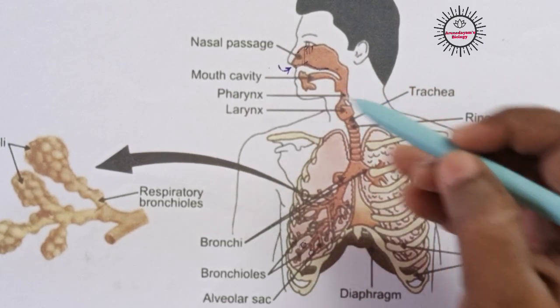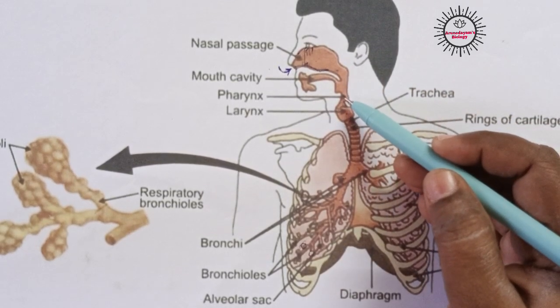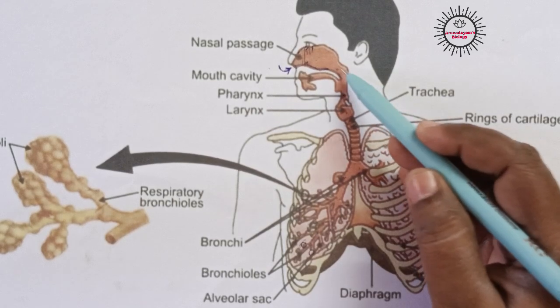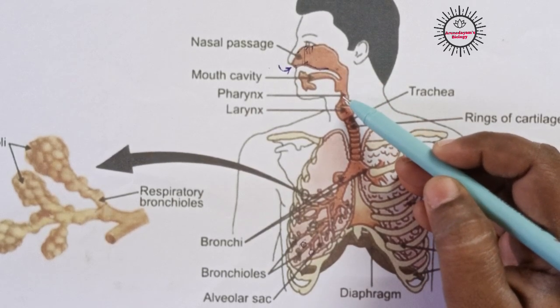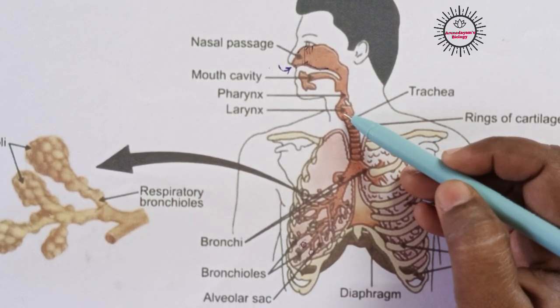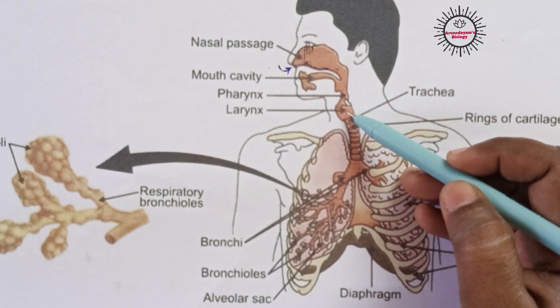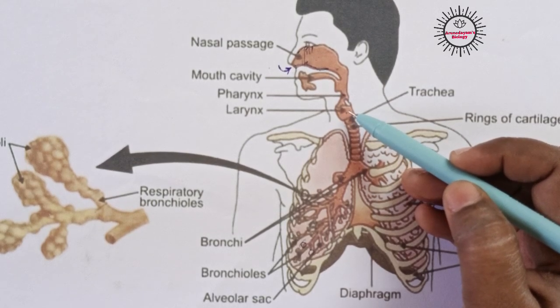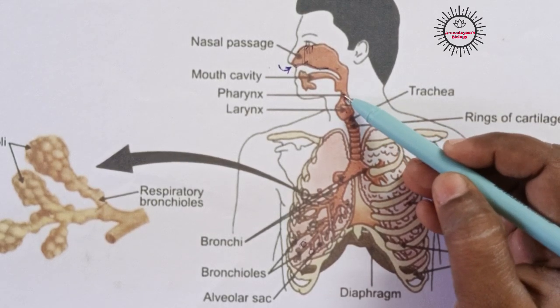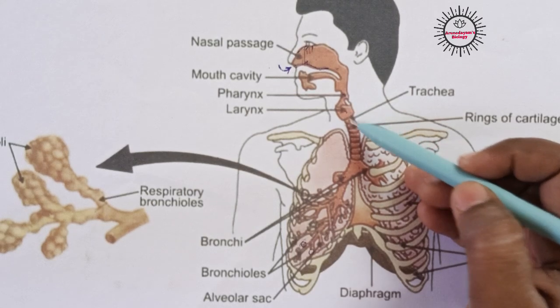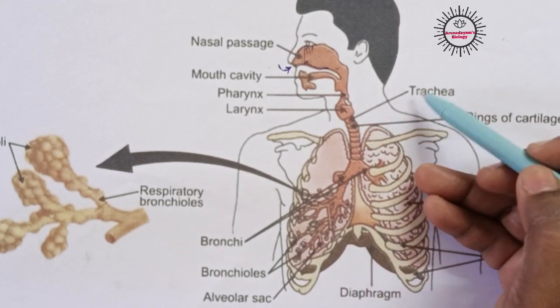Once the air is filtered in the nasal cavity, it enters the next part of our respiratory tract, called the pharynx. From the pharynx, the air enters the next part, called the larynx. The larynx is also called the sound box. So air from the pharynx enters the larynx, and from there it enters a tube called the trachea.